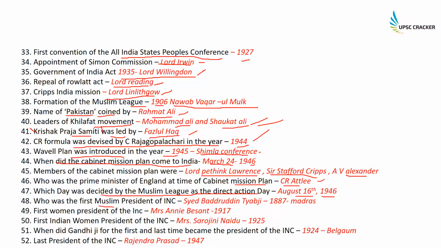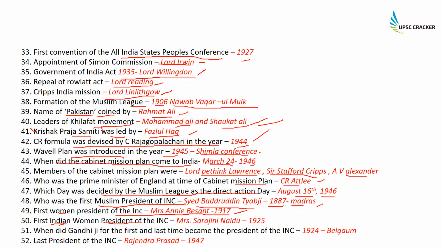Who was the first Muslim president of INC? That was Badruddin Tyabji, and he was the president at the 1887 Madras session of the Congress. The first woman president of the Indian National Congress was Mrs. Annie Besant, 1917. It is very important, if this question is asked, to check whether the first woman president is being asked or the first Indian woman.